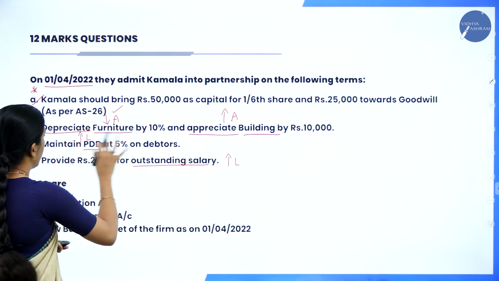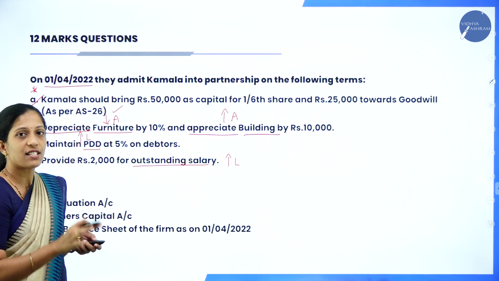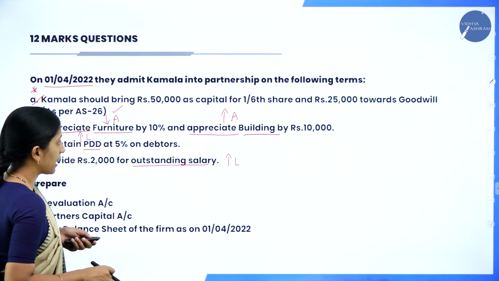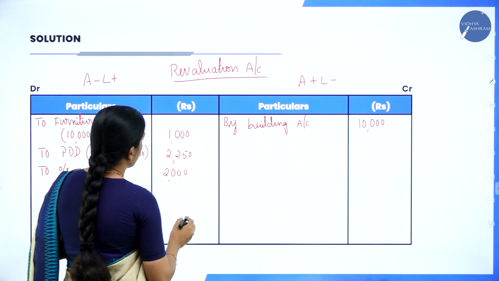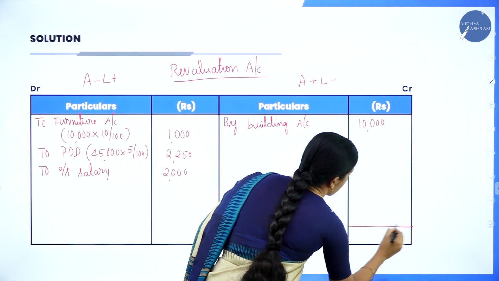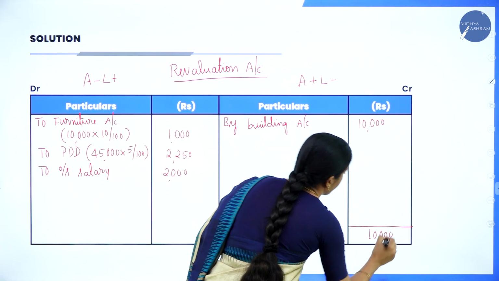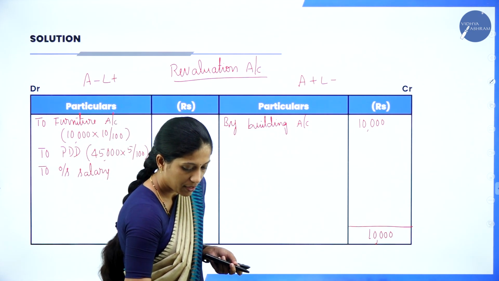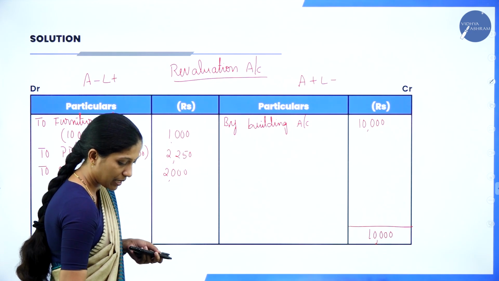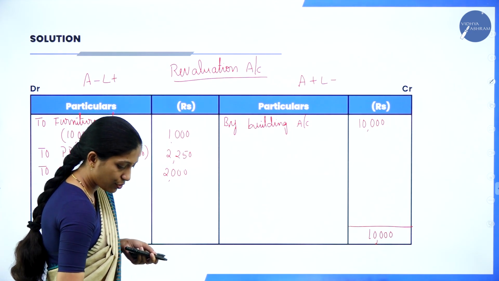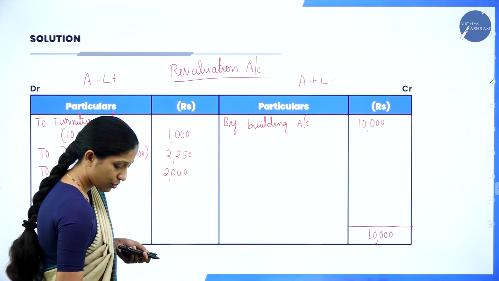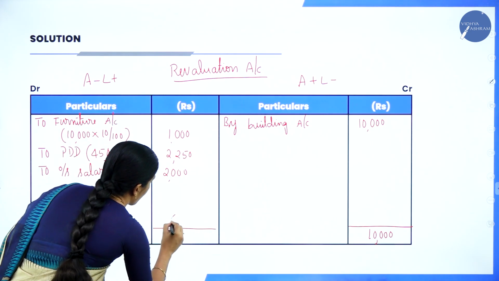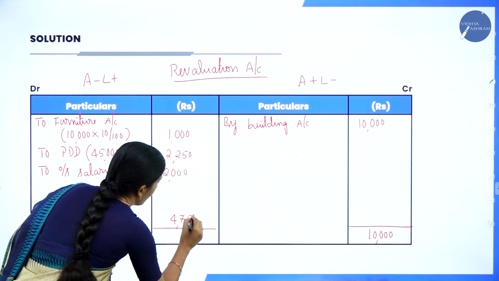Yes. No other adjustment. So, what do you have to do? Balance both the sides. The balancing figure will be transferred to where? Partner's capital account. Now, we shall balance. In the credit side, it is 10,000, whereas in the debit side, it is less. So, 10,000 minus 1,000 minus 2,250 minus 2,000. So, 4,750 is a profit.